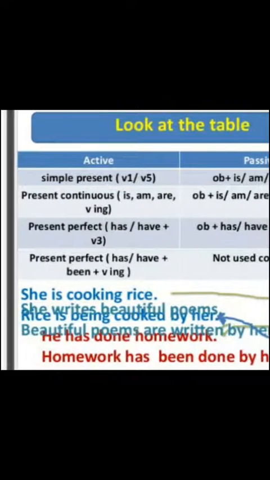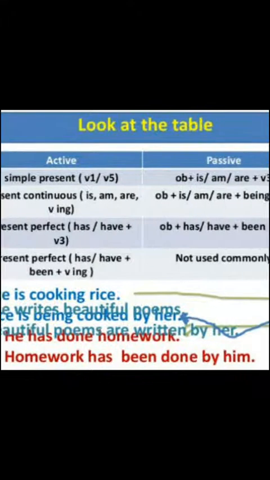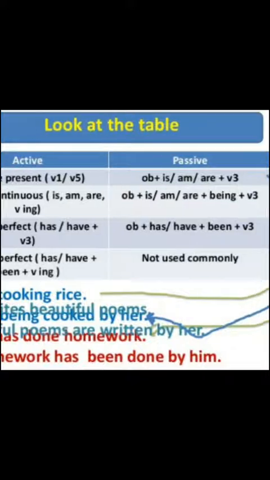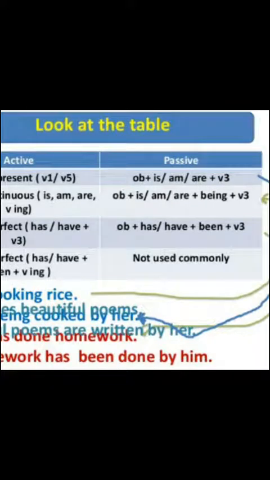Now come to the next, present perfect. In the present perfect tense, the identification is has, have plus the third form of the verb in active voice. When you have to change present perfect tense into passive voice, your sentence structure will be has, have plus been plus the third form of the verb.